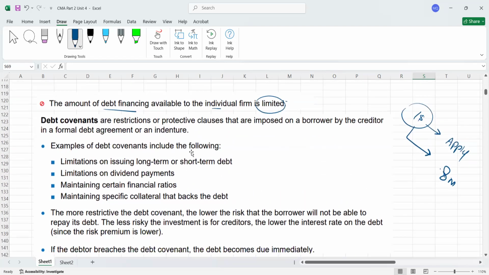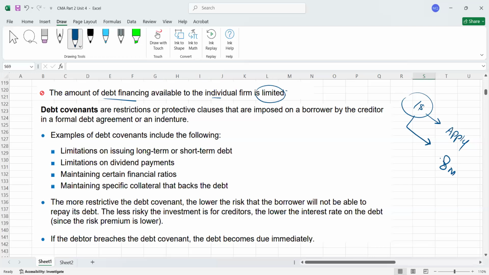Now, guys, I have already explained this term, debt covenants. What is a debt covenant? I told you at the start: these are the restrictions or conditions, or protective clauses, the terms and conditions written. These are the restrictions or protective clauses that are imposed on the borrower by a creditor, meaning the lender, in a formal debt agreement or an indenture. What it means, I have already told you.